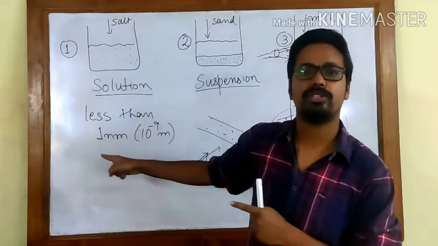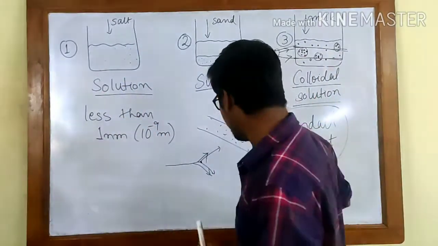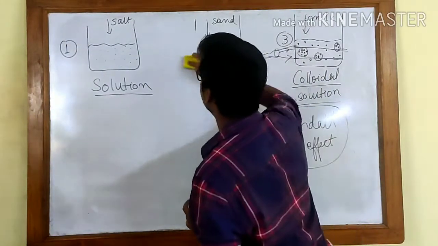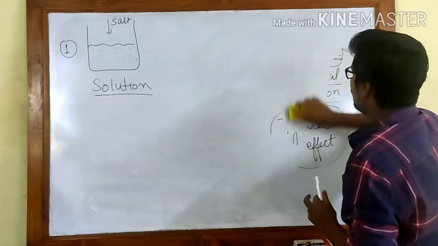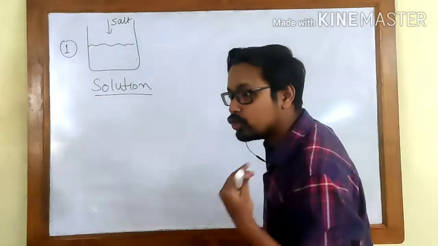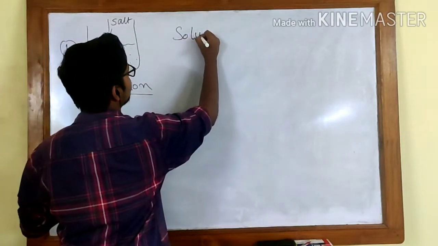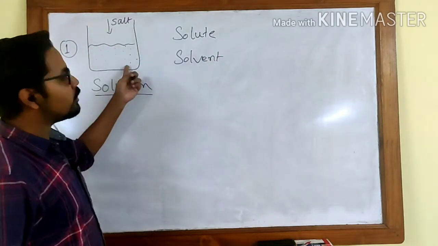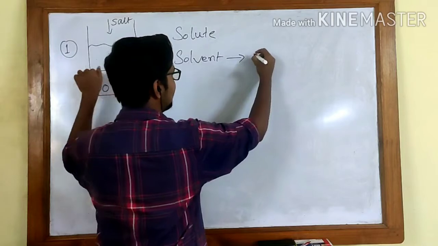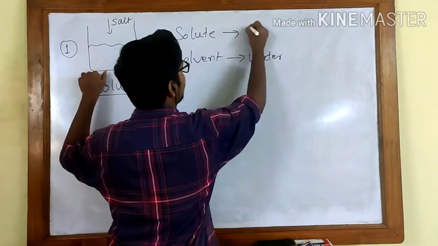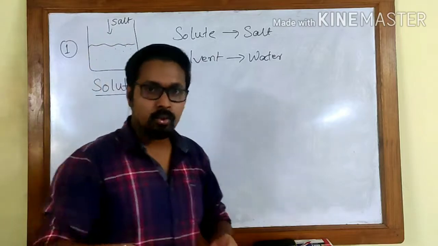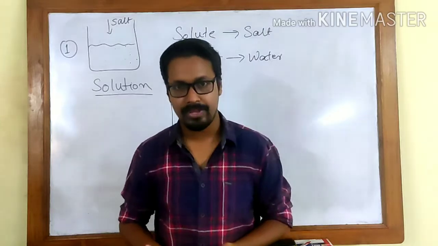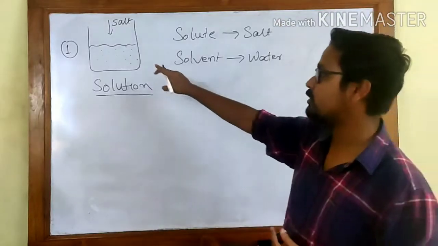Now let us go back to solution because we have some other stuff that we need to discuss on solution. So let's see what those are. In a solution there are actually two things that come together. One is called the solute and the other is called the solvent. I think it is known to you. Suppose you take salt and water. In this case, water is the solvent and salt is the solute. The medium in which you are dissolving something is called the solvent, and whatever you are dissolving is called the solute. So solute and solvent are the two parts of a solution.